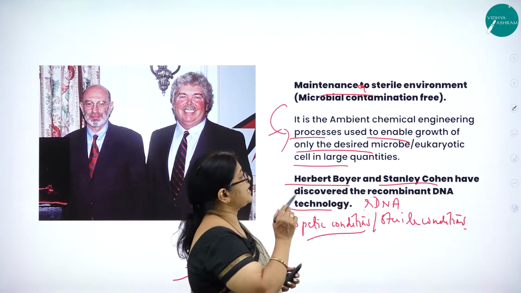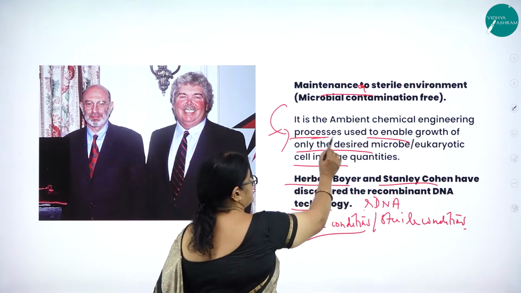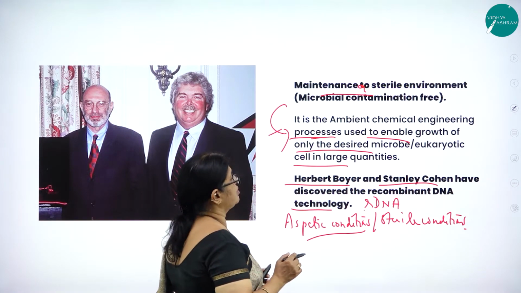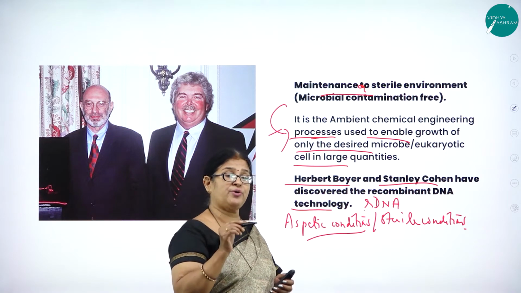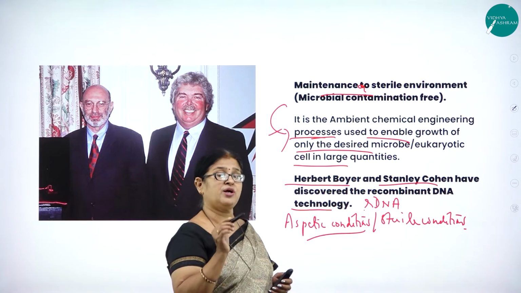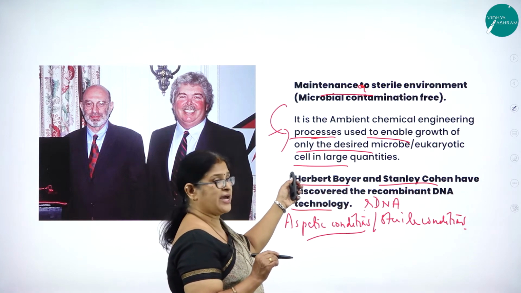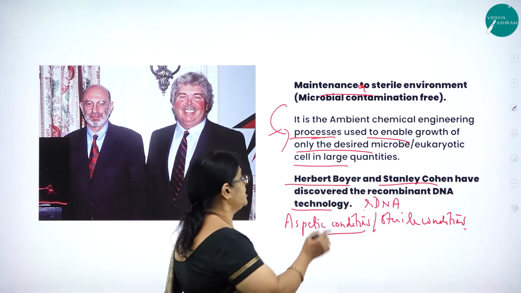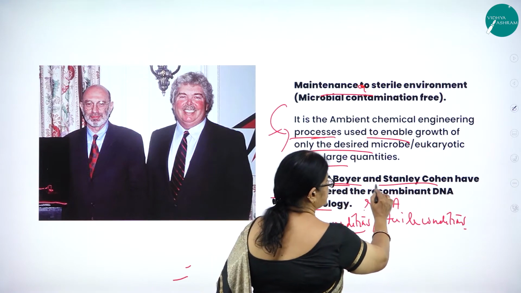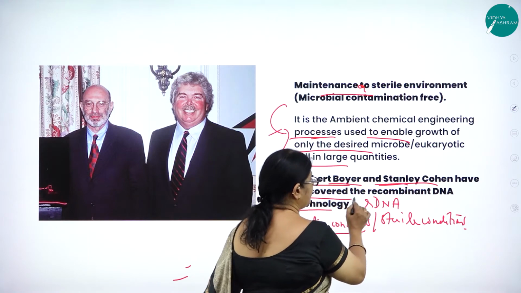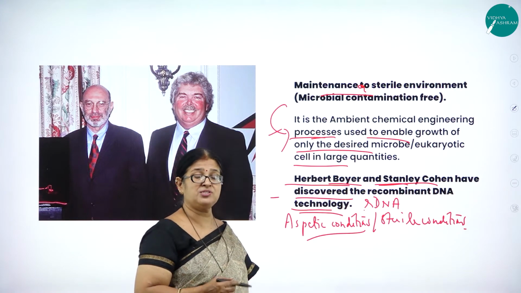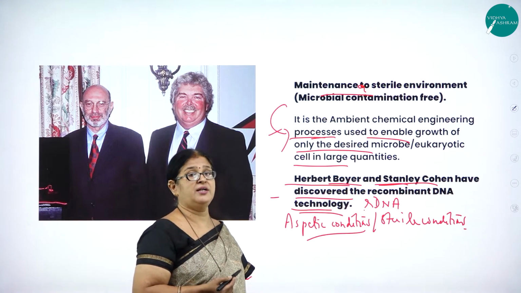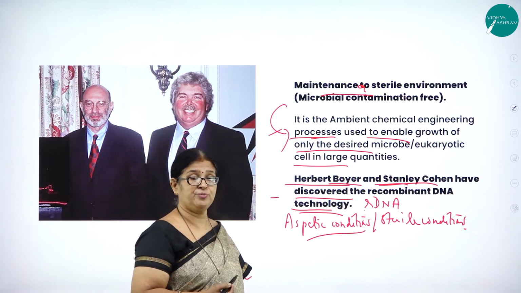So what is this? It is the ambient chemical engineering processes used to enable growth of only the desired microbe. Whichever microbe you want, you grow only that in the nutrient medium, not the unwanted one, or even the eukaryotic cell in large quantities. So Herbert Boyer and Stanley Cohen discovered the recombinant DNA technology, that is rDNA technology, which has wide applications and is of great benefit to human mankind.